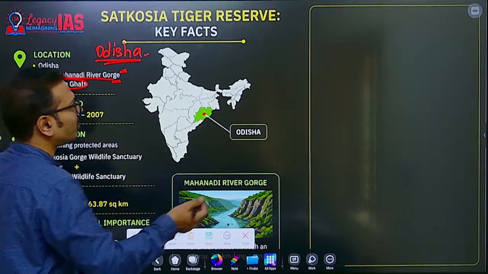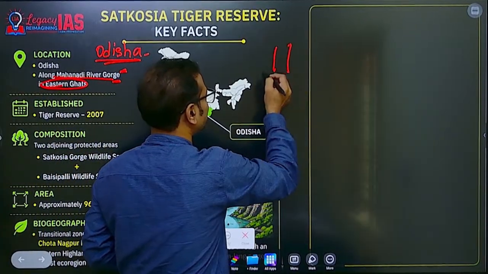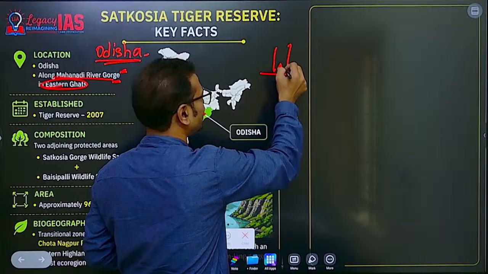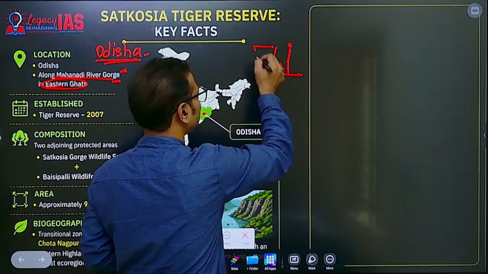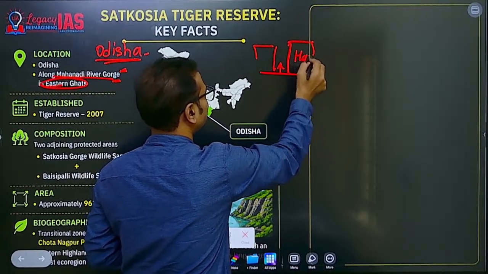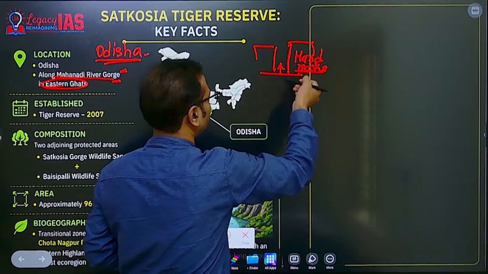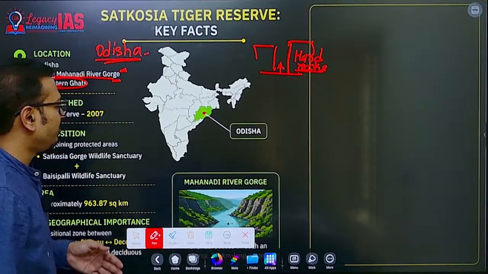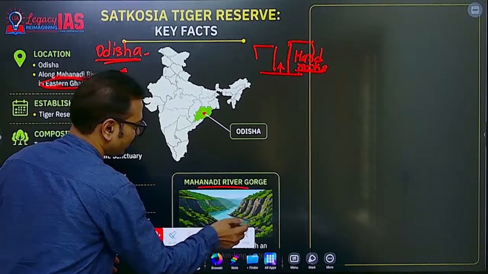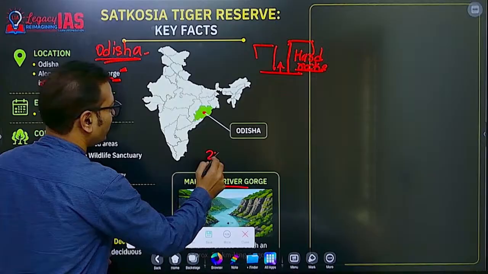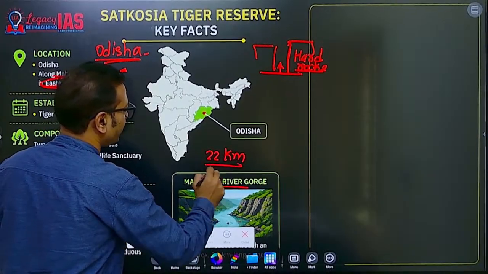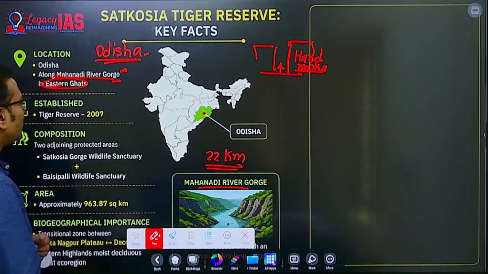So in a gorge we know that there are vertical walls, and through that the river is flowing. Why? Because these are hard rocks, and they are difficult for the river to erode. That's why it forms a gorge, and the river passes through a narrow channel. You can see that the photograph is there. For around 22 kilometers the river is making that beautiful gorge, called the Satkosia Gorge.